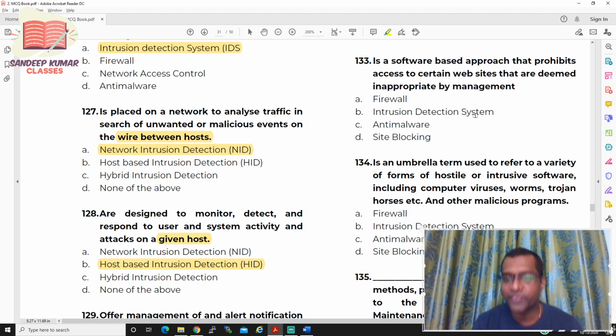So it's a software-based approach. What exactly does it do? It prohibits access to certain websites that are deemed inappropriate by the management. So the concept is called site blocking.